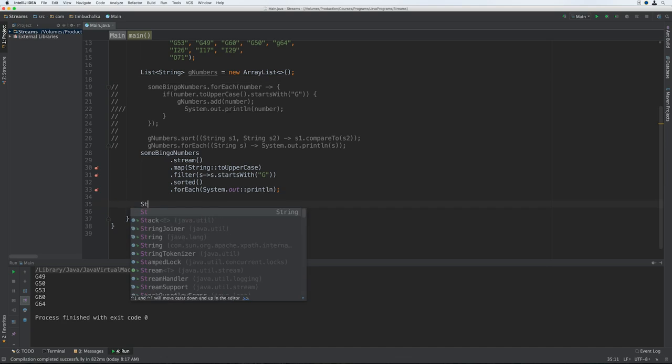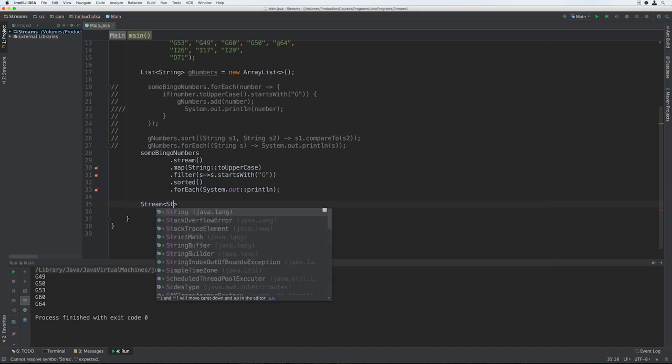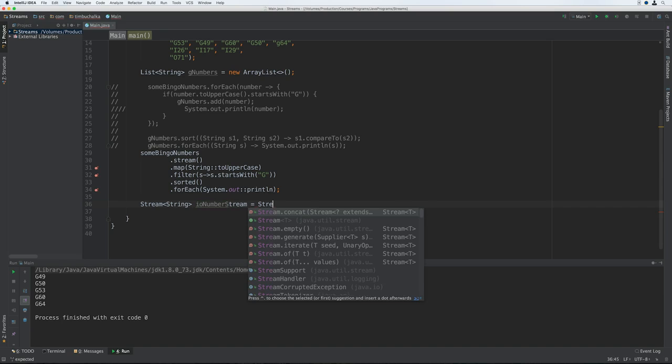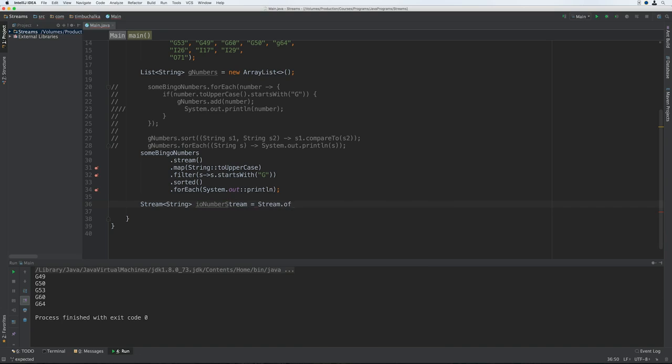So let's look at doing that. I'm going to type Stream<String> ioNumberStream equals Stream.of("O26", "O17", "O29", and the last one "O71"). So that now gives us a stream of String objects.